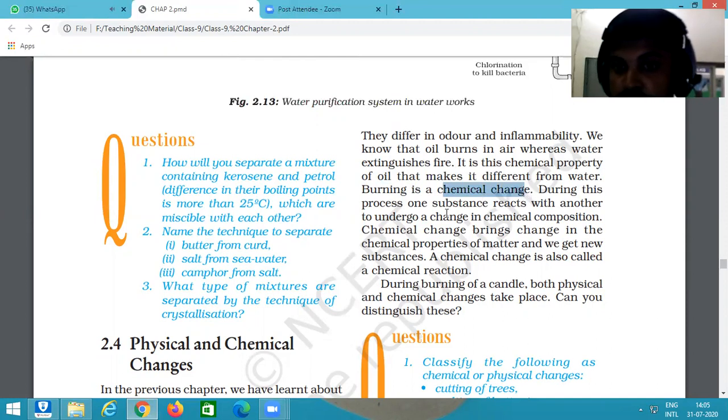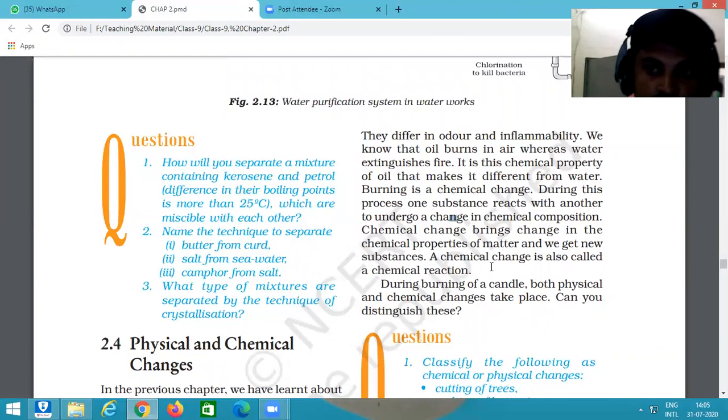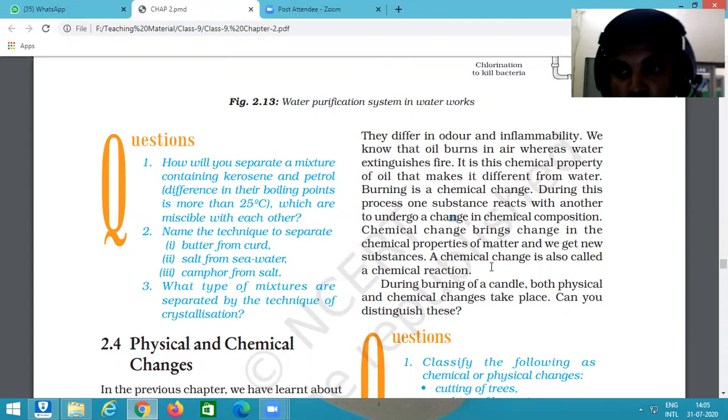In this process, one substance reacts with another substance and changes in chemical composition. It means in burning, always when a substance burns, it reacts with oxygen, another component. When oil burns, it reacts with oxygen, then it burns and forms a different compound or a different substance. And chemical change is also called a chemical reaction.